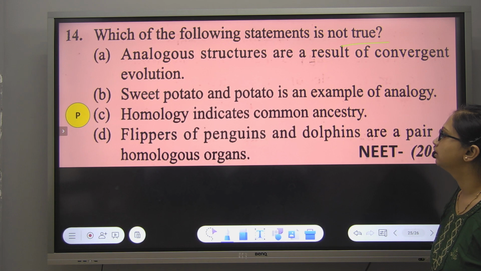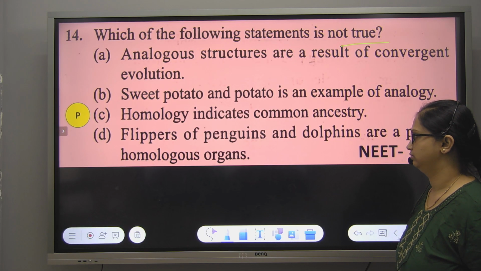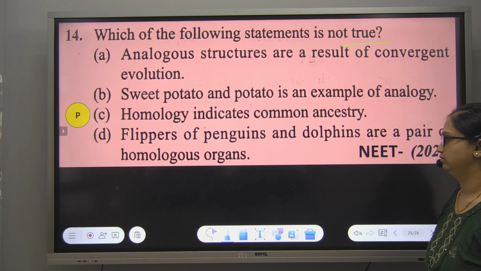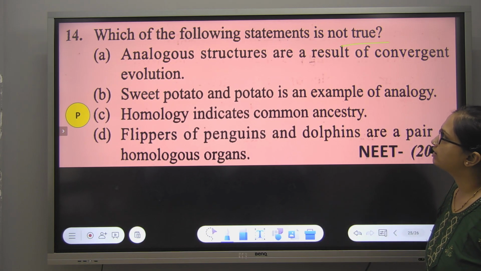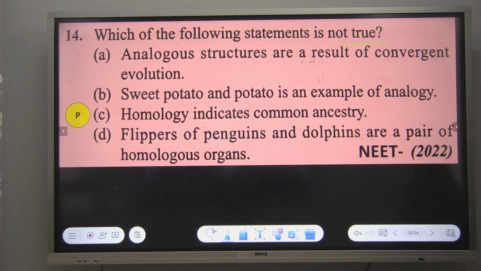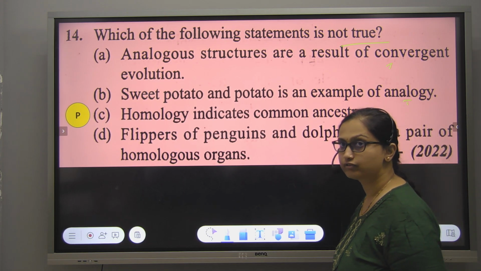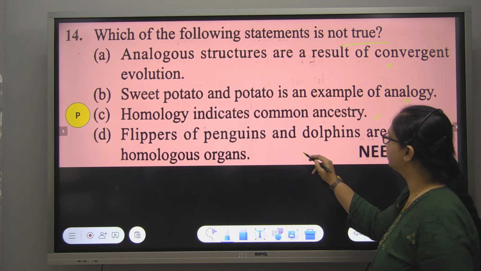Option D: flippers of penguins and dolphins are a pair of homologous organs. No, ma'am, they are analogous. Analogous structures are the result of convergent evolution, that is true. Homology indicates common ancestry, true. Flippers of penguins and dolphins being homologous organs is false. They are analogous organs, because they perform a common function of swimming. So this is an incorrect statement.